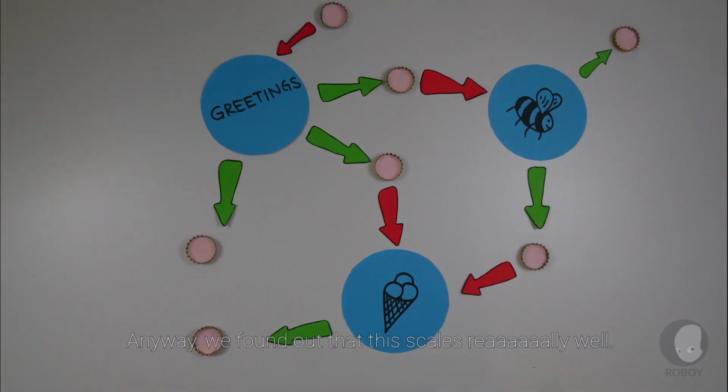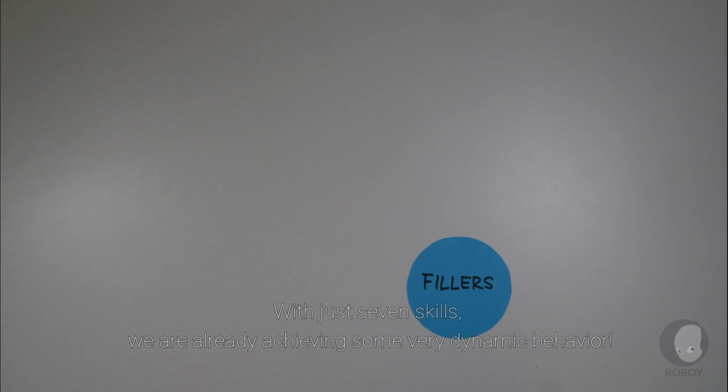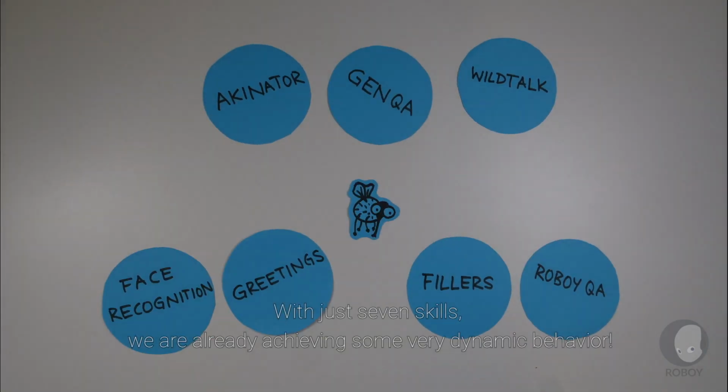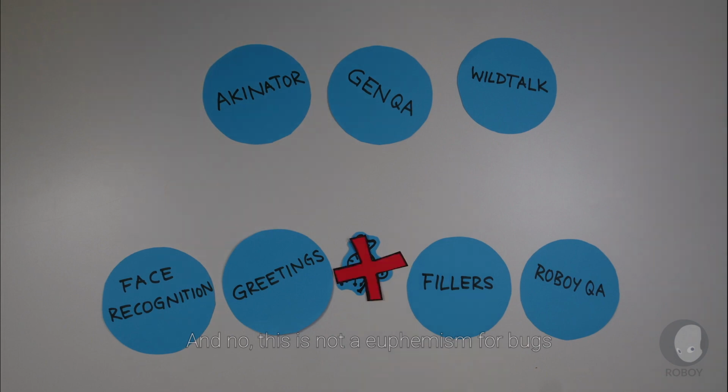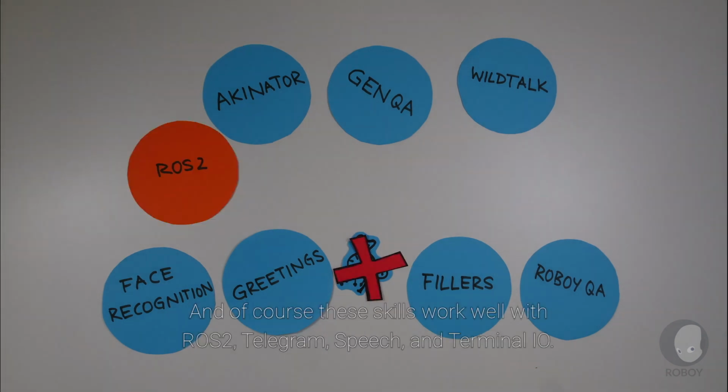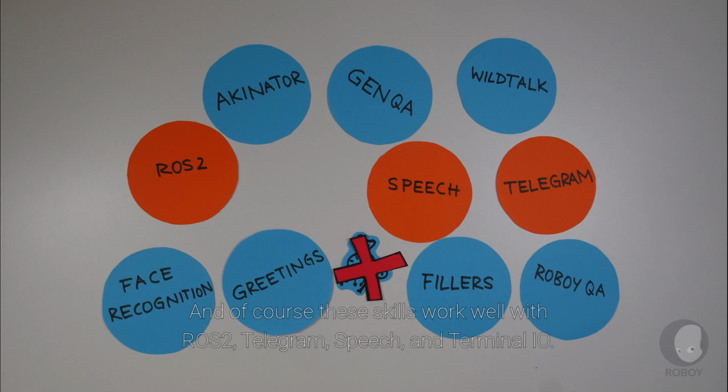Anyway, we found that this scales really well. With just 7 skills, we are already achieving some very dynamic behavior. And no, this is not a euphemism for bugs. And of course, these skills work well with ROS2, Telegram, Speech, and Terminal IO.